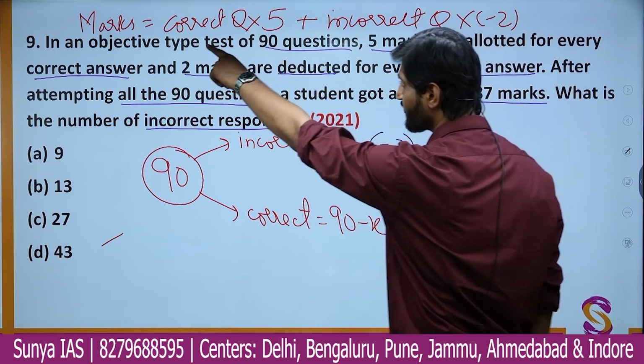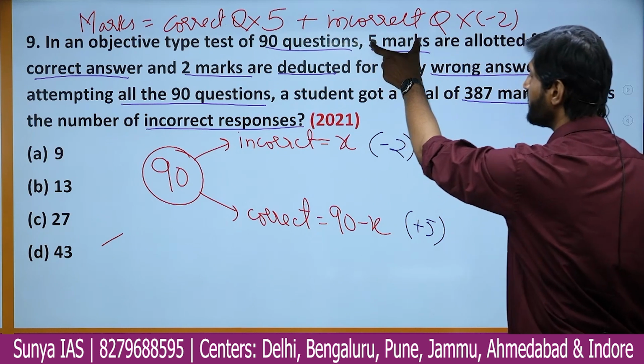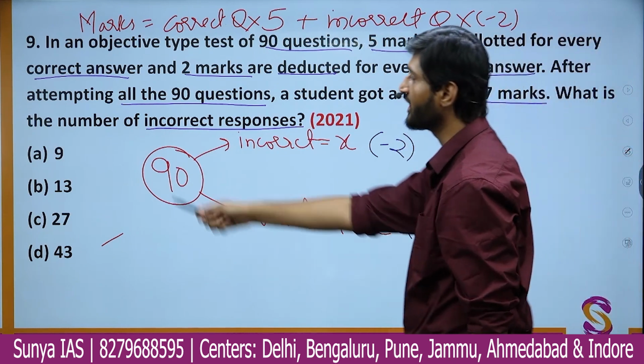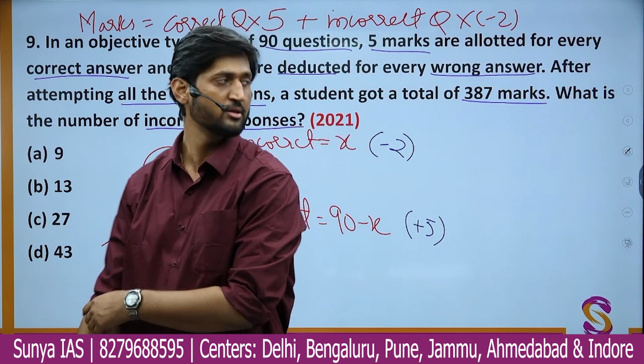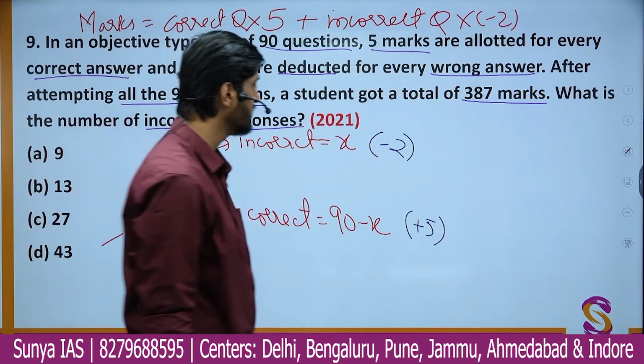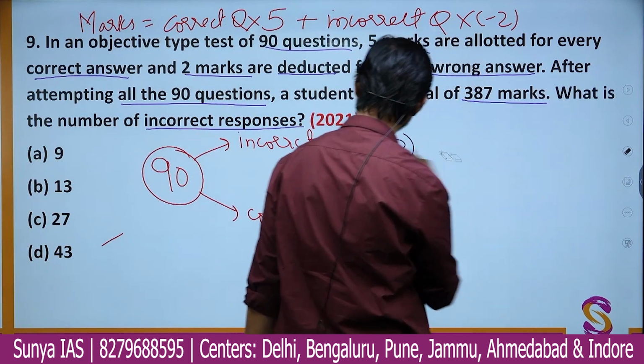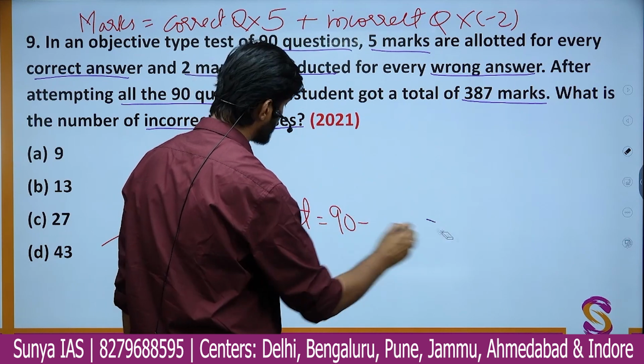And for the correct questions, you allot the marks, and for the incorrect questions, you deduct the marks, and that is why you get the total marks. That is the same process we are going to do here. So let me just erase the bottom part of it, and we'll write down an equation.